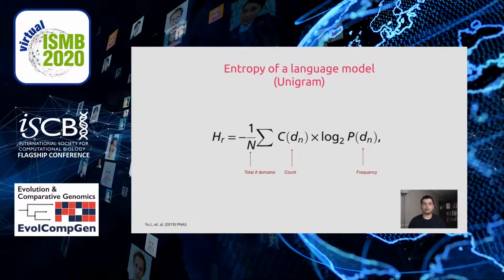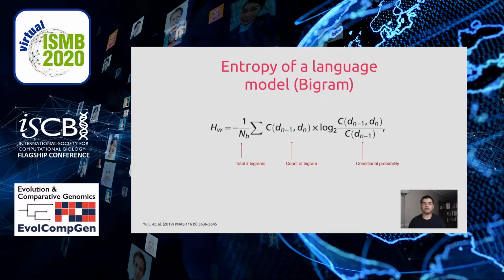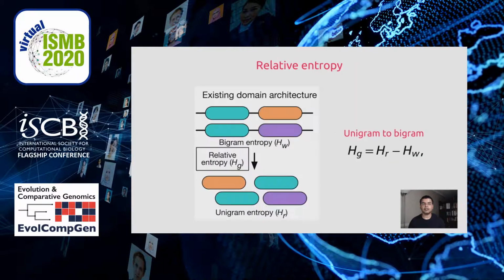Unigram entropy of these models is simply the sum of the weighted log values of frequencies of domains in the genome. This can be considered a randomized version of the genome, as if all the domains in the genome are put in a bag of words and shaken. Bigram entropy is calculated similarly as the sum of the weighted conditional probabilities of the bigrams. And the relative entropy, or the information gained by the domain grammars in this genome, can be calculated by subtracting the bigram entropy from the unigram entropy.